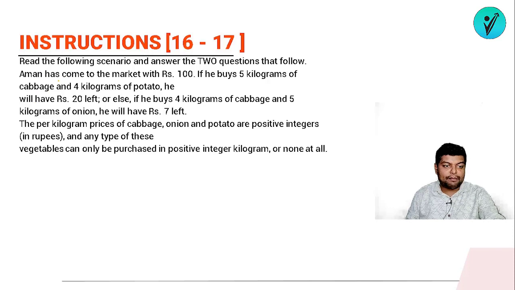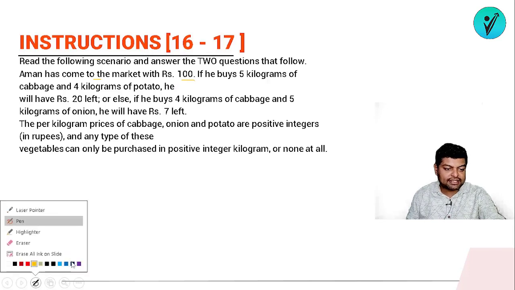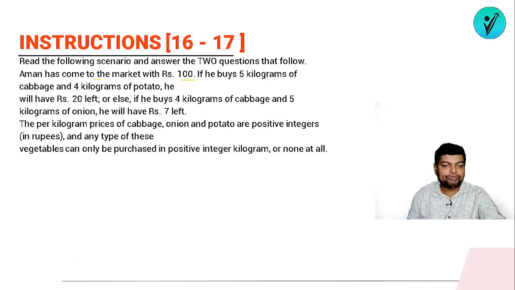It says, read the following scenario and answer the 2 questions that follow. Now, Aman has come to market with rupees 100. Okay, so Aman came to market and how much total he has? The money that he is carrying is rupees 100. If he buys 5 kilograms of cabbage and 4 kilograms of potato, he will have 20 left.